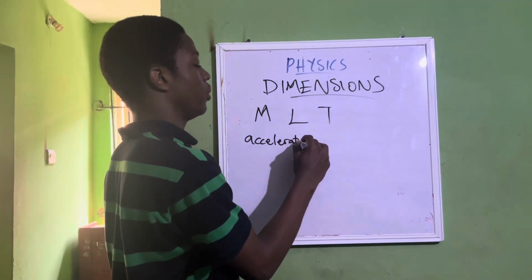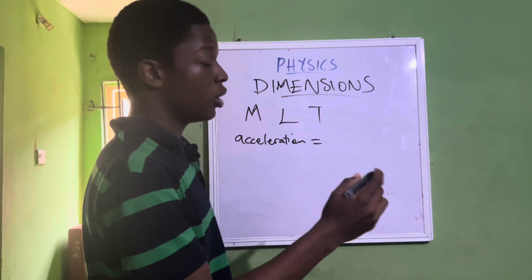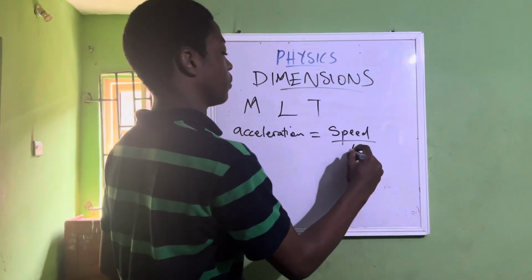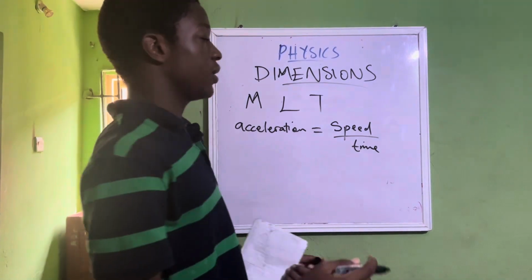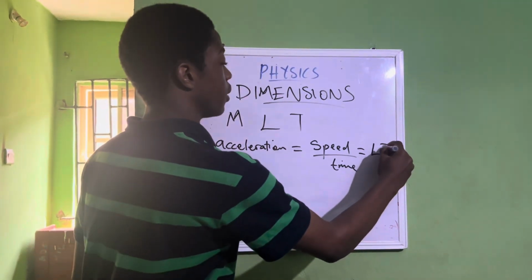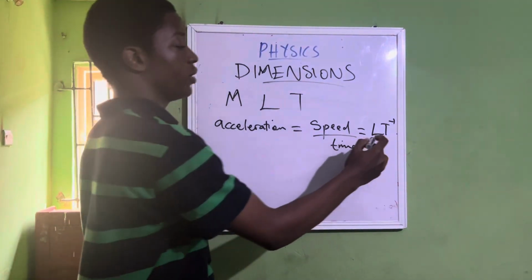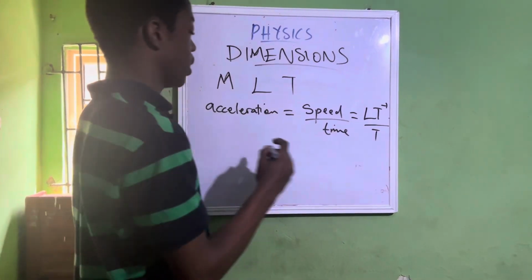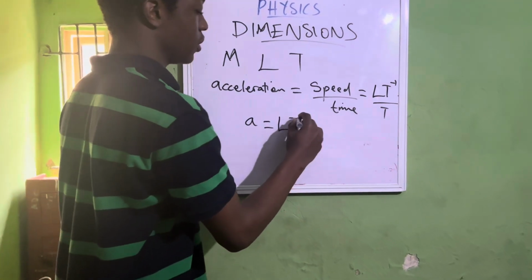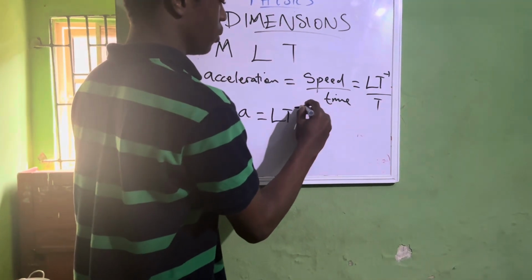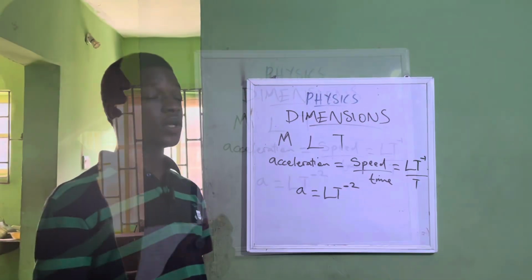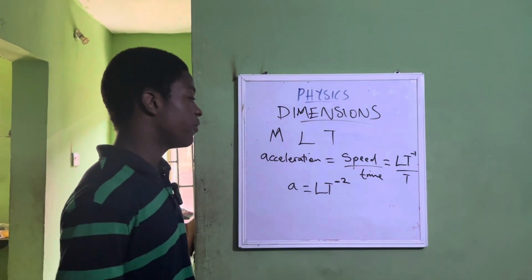We know that acceleration is velocity over time, and we've gotten velocity to be LT raised to the power minus 1, and then your time is T. So the dimension of acceleration will be LT raised to the power minus 2, after applying your rule of indices.